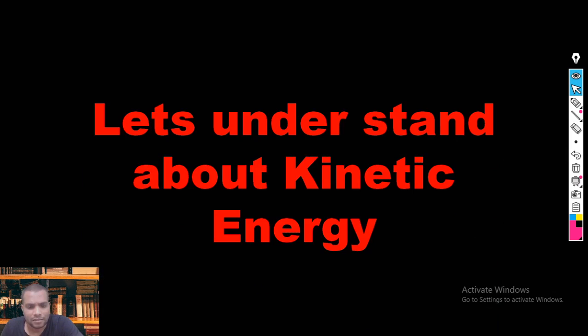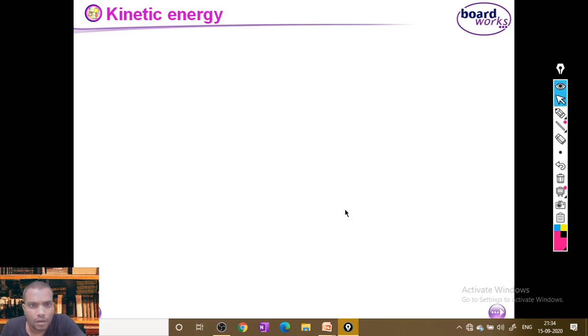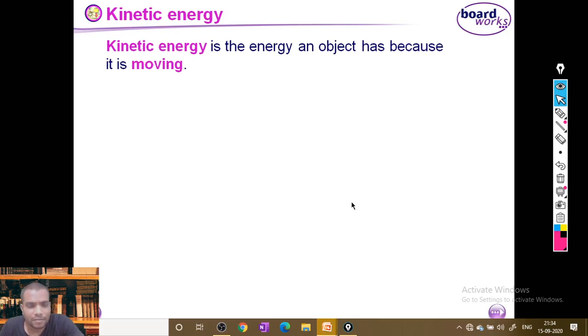So let's talk about kinetic energy. Remember carefully, kinetic energy is only for an object which is moving. Those objects possess kinetic energy. Kinetic energy is the energy of an object because it is moving.